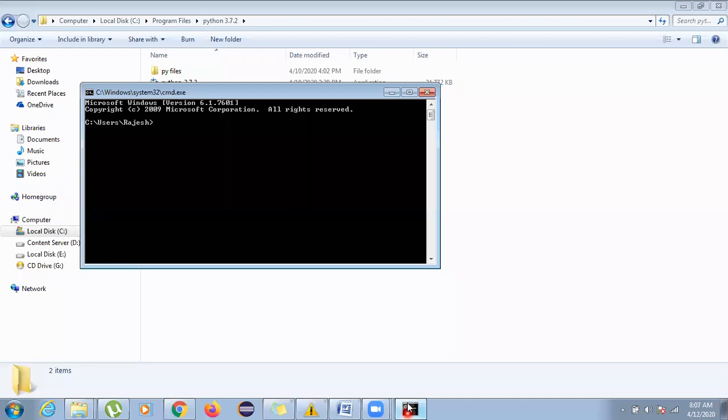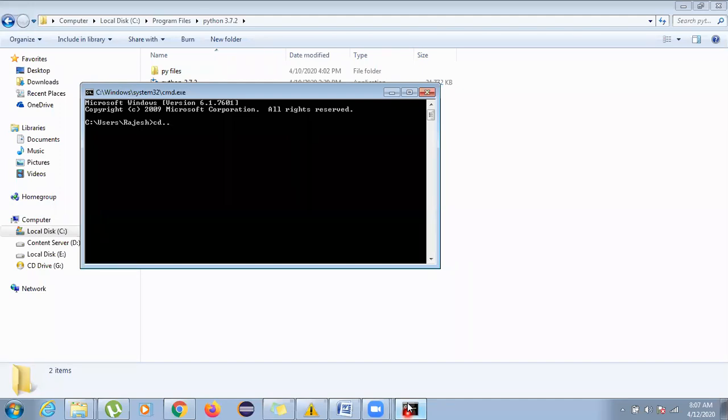Where do you want to install it? It should not be that NumPy files are installed somewhere and your Python folder is somewhere else. Because when you save your files and ask for NumPy, it will definitely go to the Python folder and look for that module. But if it is not there, how will you do it? So I have to first go to that particular path.